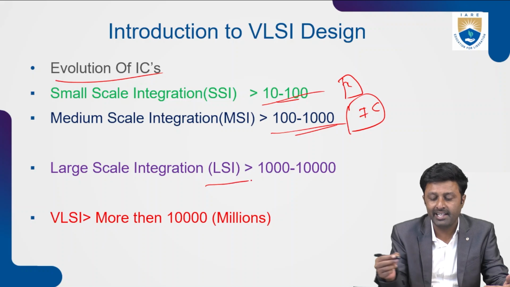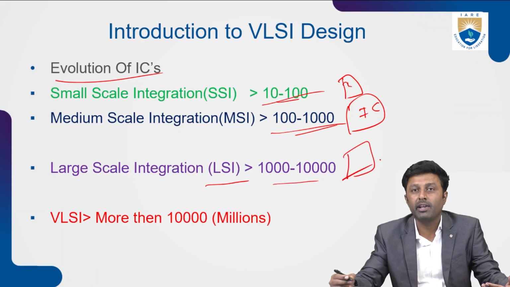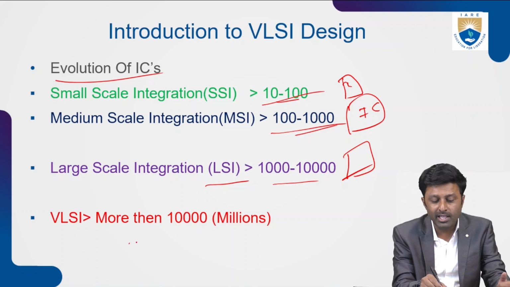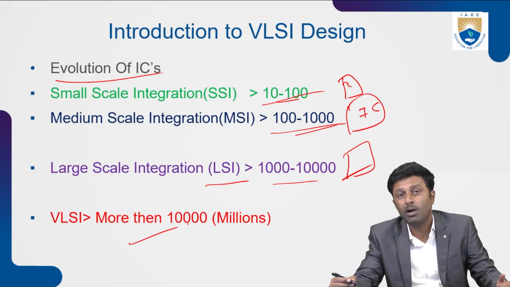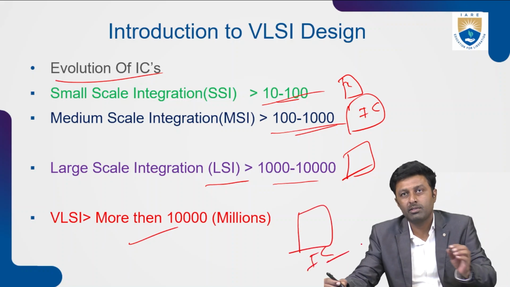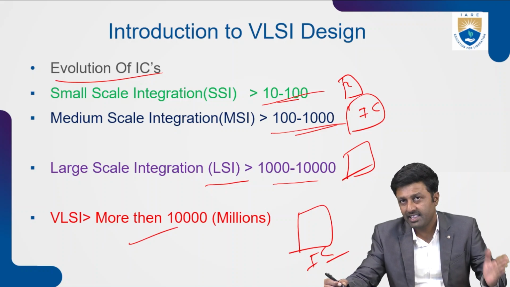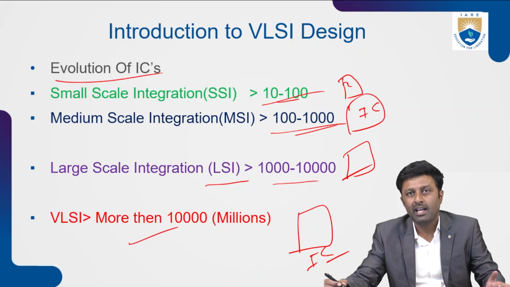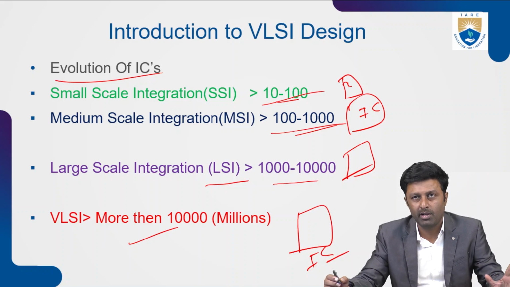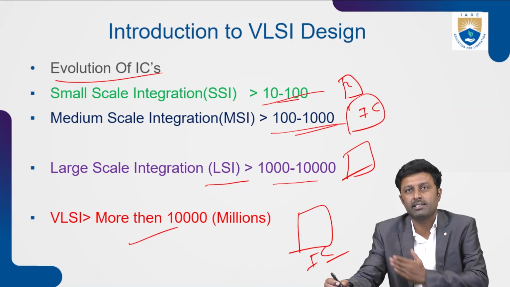Then in large scale integration, 1000 to 10,000 transistors were implemented on a single IC. That was called LSI. And now in VLSI, more than that, up to millions of transistors are implemented on a single IC. Because of this reason, the size of the devices has been reduced. As you can see, in the 1970s and 80s, the computers were very big, equal to a room. Because of the integration technology, the sizes of the devices have reduced.